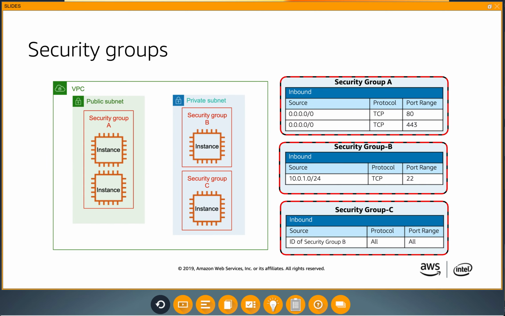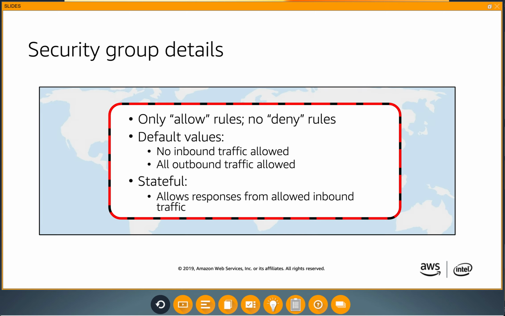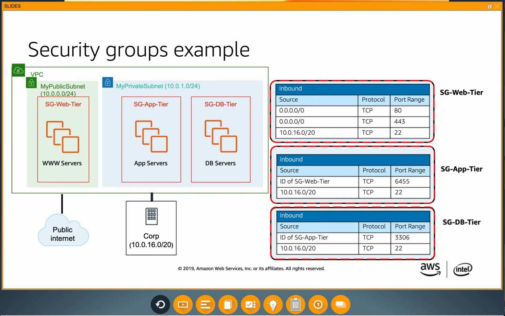Security groups. A security group acts like a virtual firewall in VPC. It controls the traffic flow in and out of EC2 instances. The default configuration or rules block all inbound and allow all outbound traffic, but you can configure these rules as needed. Security groups are stateful, allowing outbound requests to receive inbound responses. Here, we can see an example of 3 security groups in a tiered configuration to restrict and allow traffic between the web, application, and database tiers.